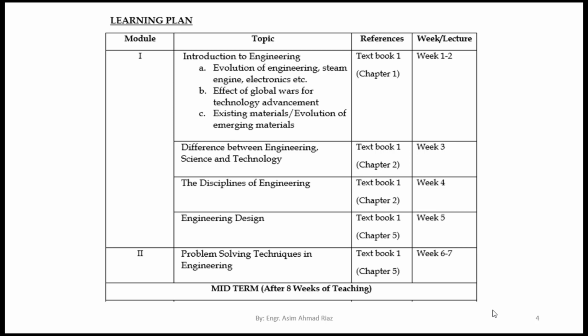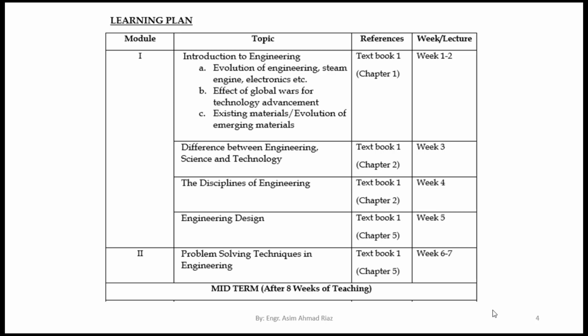In module number 1 we will discuss engineering, evolution of engineering, effect of the global war, and existing materials for engineering applications. Then in the coming lecture we will discuss what is engineering, what is science and what is technology, and what is the difference between engineering and science, engineering and technology, and science and technology. Then in the second lecture, we will also cover the different disciplines of engineering, which include mechanical engineering, civil engineering, aerospace engineering, computer science, computer system engineering, software engineering, and so on.